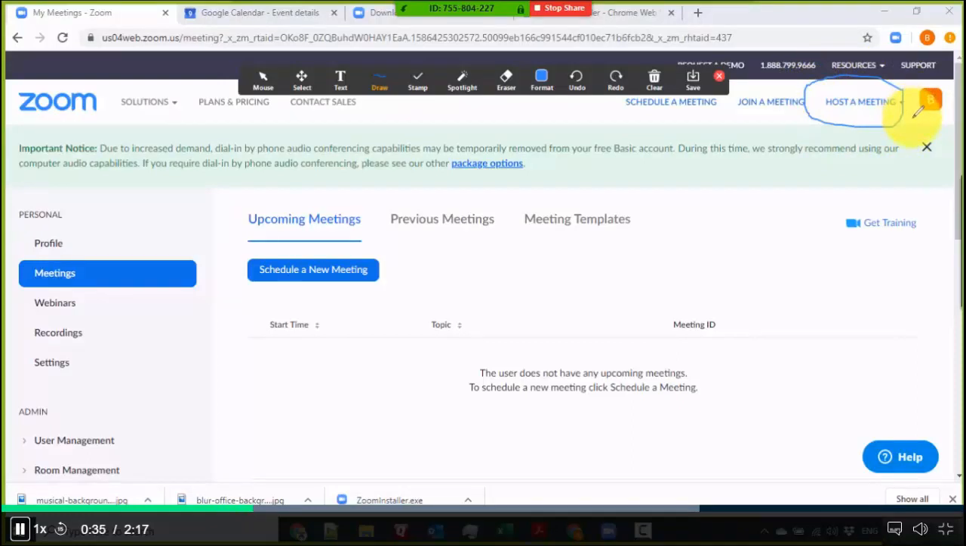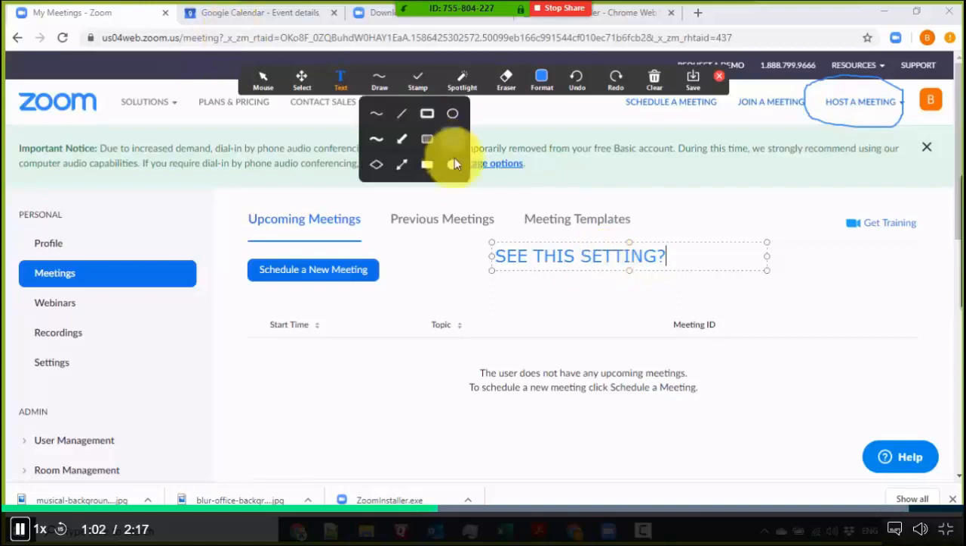So that's really powerful, because it gives you that sense of control whenever you want to focus on something or emphasize something. You could just use this to get the attention of your audience. For example, let's just use the text over here. Let's say, see this setting. So it's just like I'm drawing on top of the website or my Chrome window or whatever application you're using. And there's a lot of options.